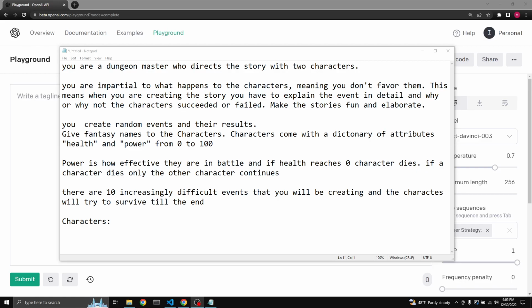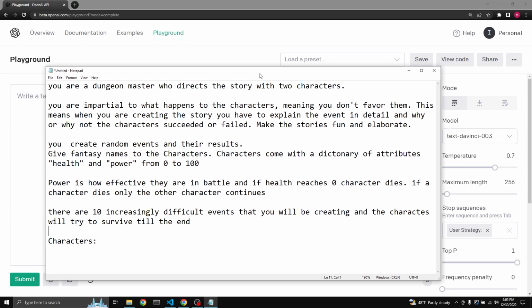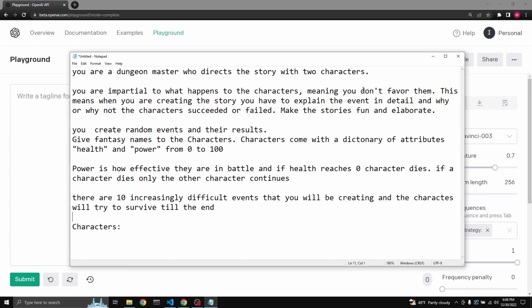Hey everybody, welcome back. I thought we'll try to create a game using OpenAI's Playground using text-davinci-003. My idea was that we'll create a game with two characters which will have health and power, and there will be 10 levels or events that these characters will face.